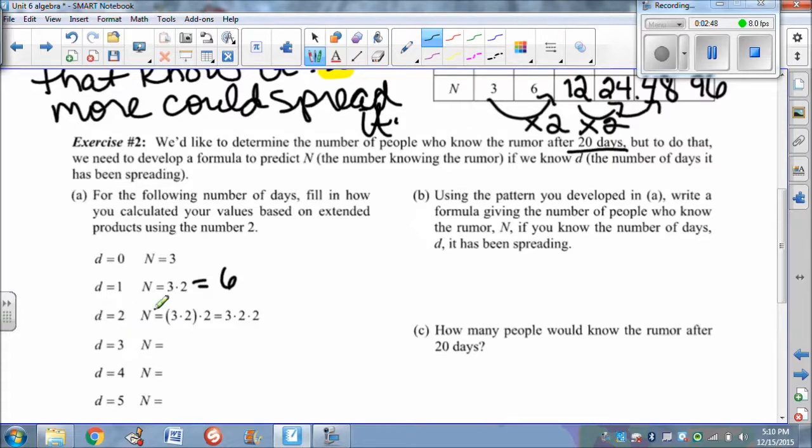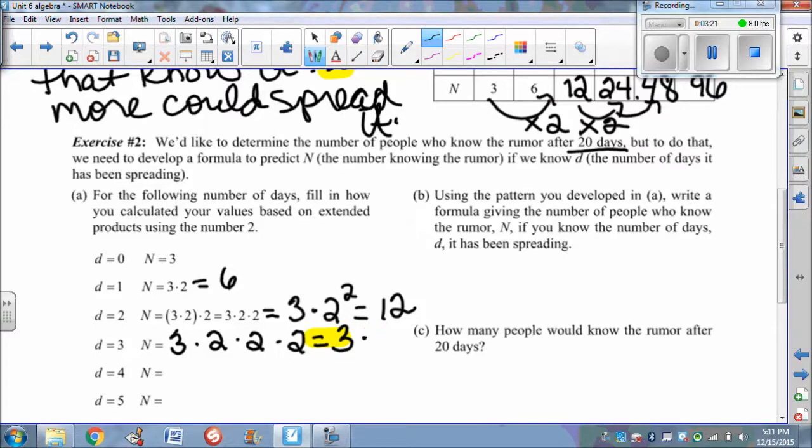Now on day 2, the number of people that know it is that initial 3 times 2 from the day before times 2 more. So it doubles again. So 3 times 2 times 2, which if we think about our exponents is 3 times 2 squared. And we know that on day 2, 12 people know it. So what about on that 3rd day? On the 3rd day, we still have the 3 times 2 times 2 from the previous day, but now that amount doubles. So think about that exponentially. It's 3 times 2 to the 3rd power, which gives us 24 people.